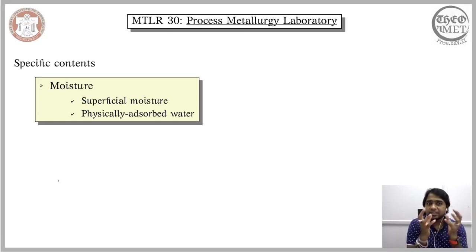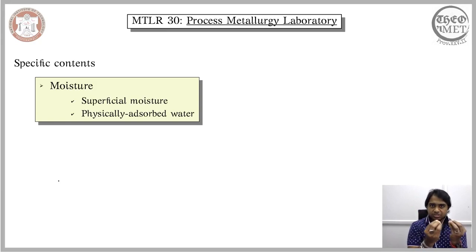So these specific contents that replace alloying elements in coal, the contents of high practical relevance, are realized by considering that they should be present in all forms of coal, and the only thing that should distinguish them from each other is their distribution. One of these specific contents is moisture, or the form of water that is present in the coal.